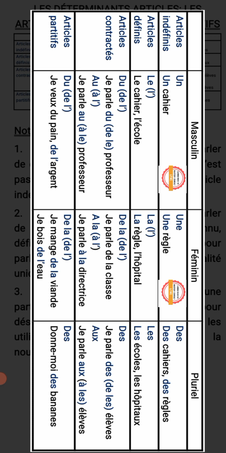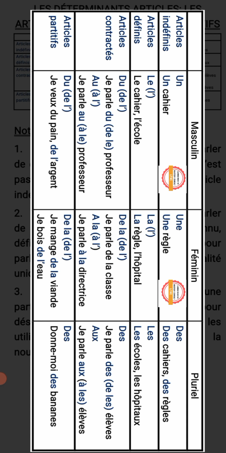Then we have aux, which is the plural form. Aux is the contracted form of à les. We don't say à les. We contract it into aux. Je parle aux élèves. I am talking to the students. Ensuite, on a article partitif.